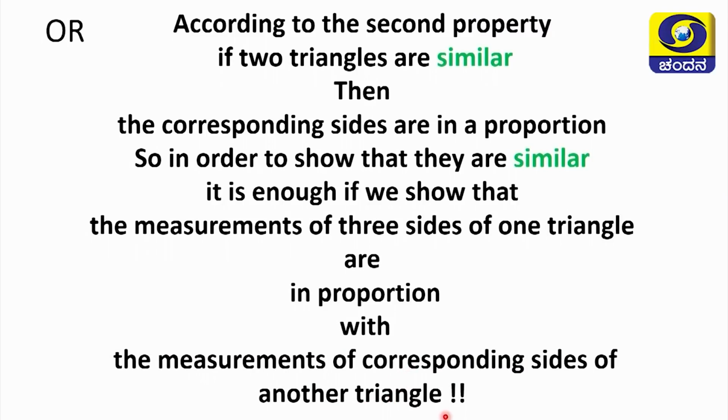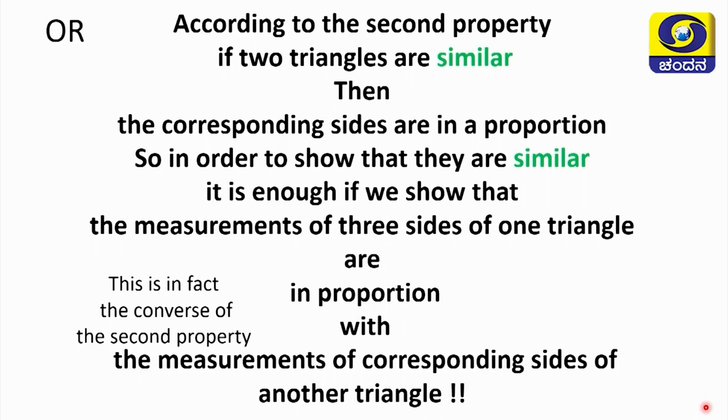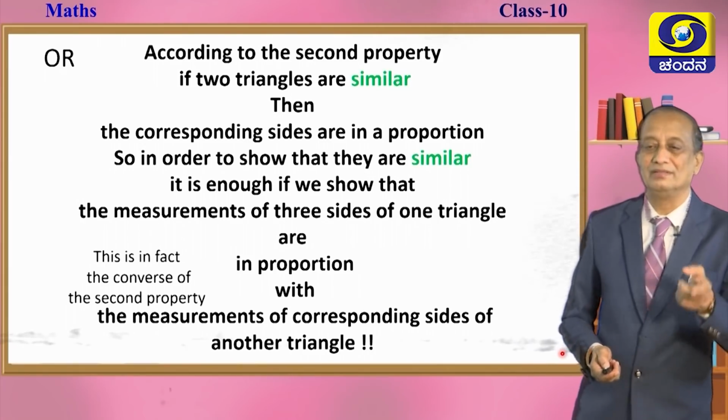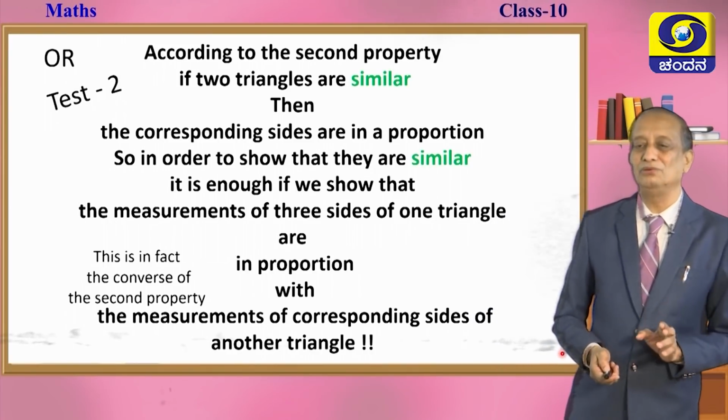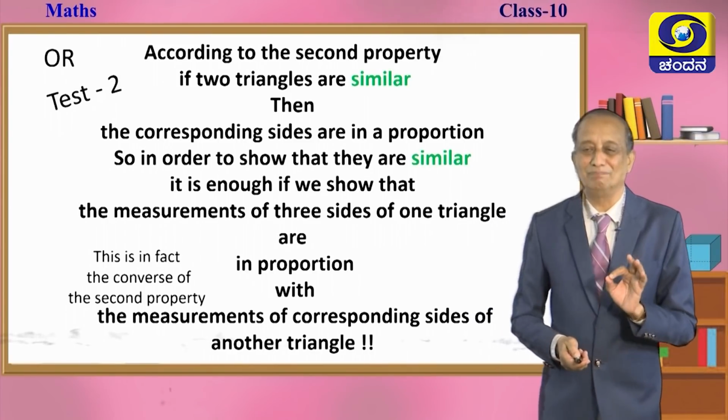Take a scale, measure the sides, see whether all the three sides are in proportion. If all the three sides are in proportion, then immediately, with all confidence, you can conclude that they are similar triangles. Again, here we are making use of the converse of property number 2. We will call this, in future, test number 2.